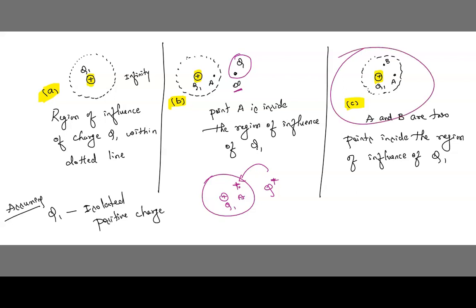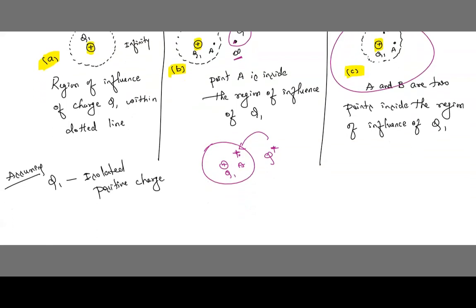Now we can see this figure. Now A and B both are inside. Means B is the charge which was here, which was kept outside. Now that has come inside. Now A and B are 2 points inside the region of influence of Q1. So now what we can define of electric potential?